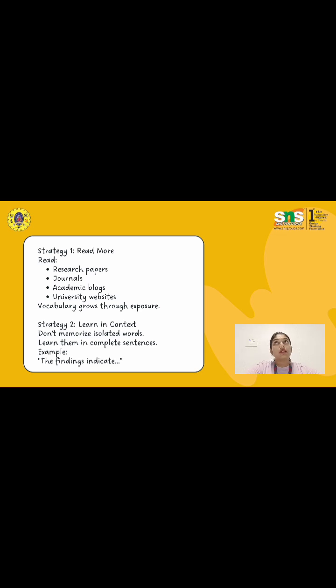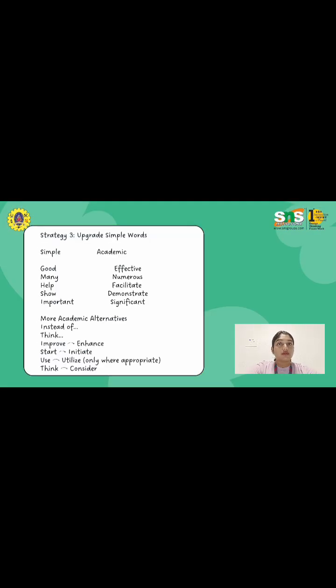The third part of the video is how to replace simple words with academic alternatives. Academic writing often uses more precise vocabulary. Here are a few easy upgrades. Instead of good, you can say effective. Instead of bad, you can say ineffective. Instead of saying shows, you can say demonstrate. Instead of saying help, you can say facilitate. Instead of saying many, you can say numerous. And instead of saying important, you can say significant. You can notice the difference, right? These aren't impossible words. They are simple but more appropriate for academic writing. So you don't need complicated vocabulary, you just need suitable vocabulary.